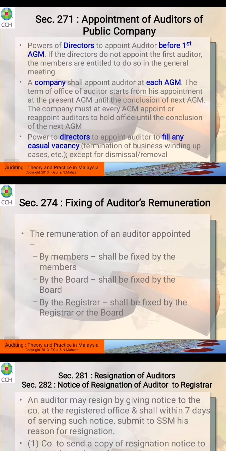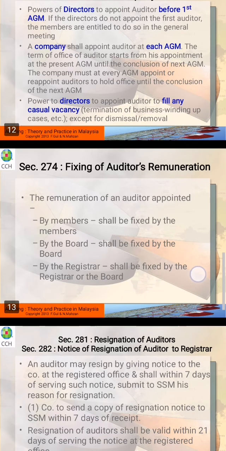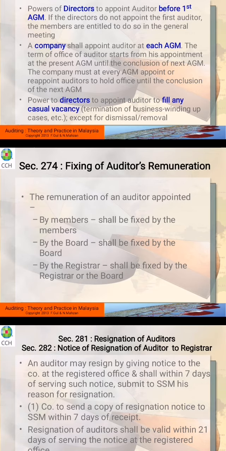All right, section 174, fixing of the auditor's remuneration. It means how the remuneration of the auditors will be fixed. It depends on the appointment. If appointed by the members, the remuneration will be fixed by the members.